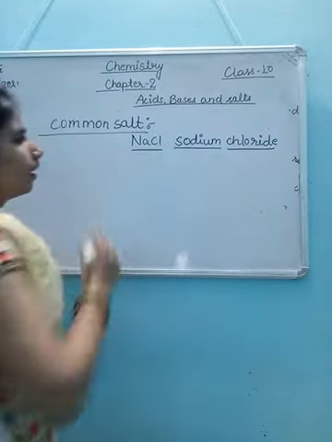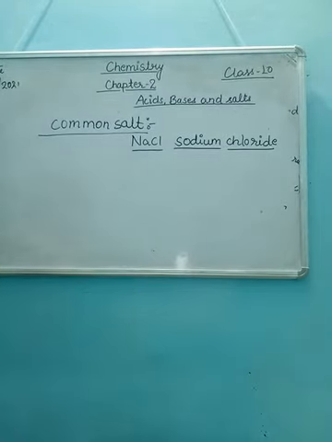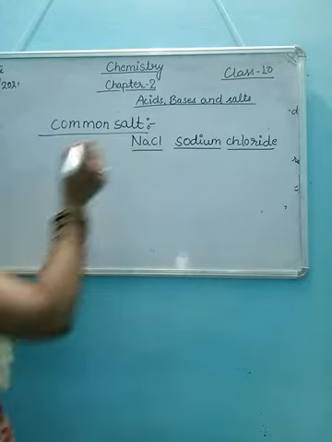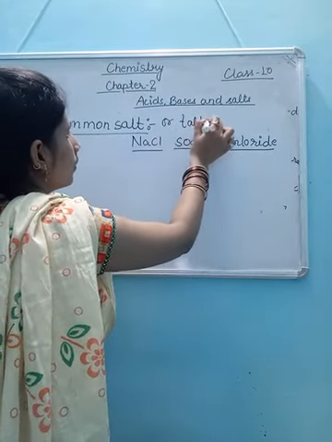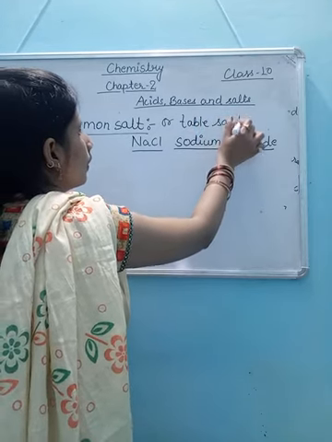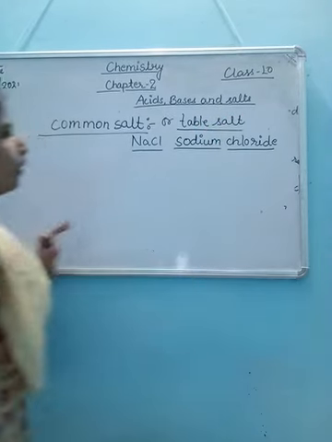Sodium chloride is known as common salt, generally known as common salt or table salt.